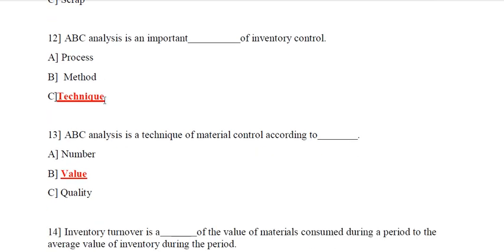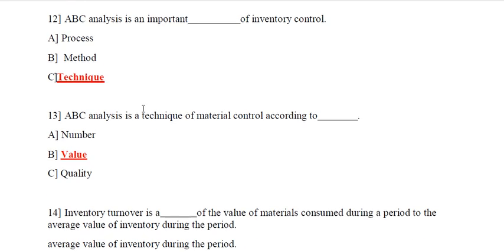Question number 12. ABC analysis is an important dash of inventory control. So options are process, method, technique. Correct answer is option C, technique. ABC analysis is an important technique of inventory control.